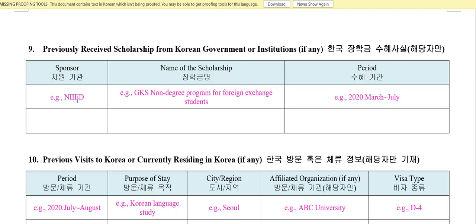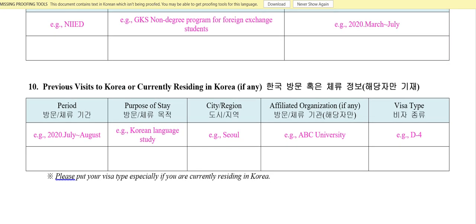You can just tell them who is the sponsor and what is the name of the scholarship. If you have got a POSCO TJ scholarship, you can just name that here, POSCO TJ scholarship, and for what program, like Korean program or exchange program, and from what period to what period, you can just fill that. If you don't have anything, you can just leave the rest.